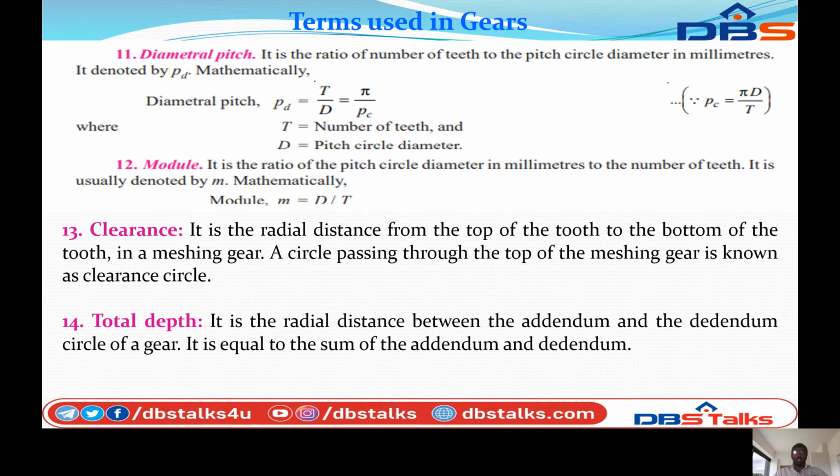Mathematically, diametral pitch PD equals T by D. Since PC is equal to pi D by T, we can replace T by D with pi by PC.